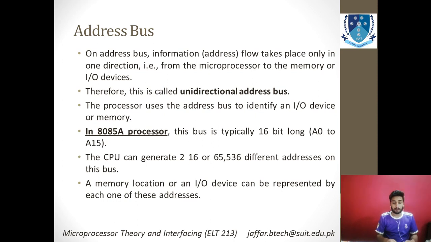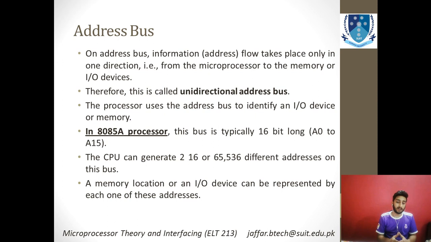Talking about the 8085 processor specifically, this bus is typically 16 bits long, and it goes from A0 to A15. That means there are 16 address lines in the 8085A microprocessor.